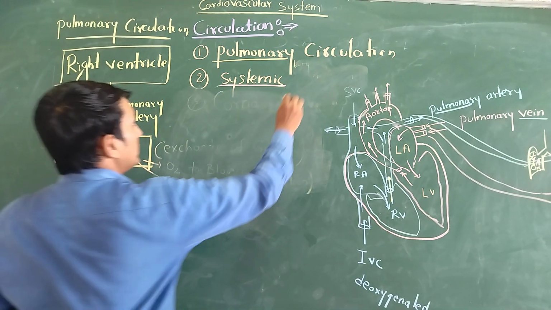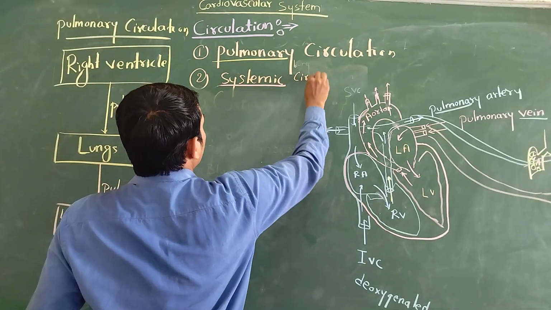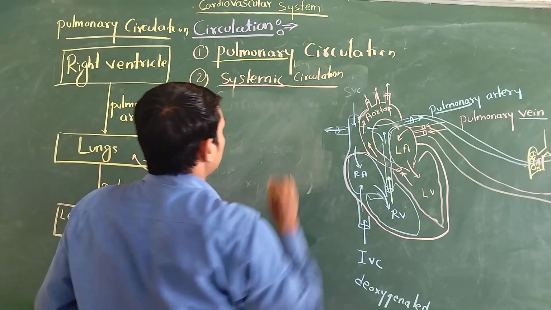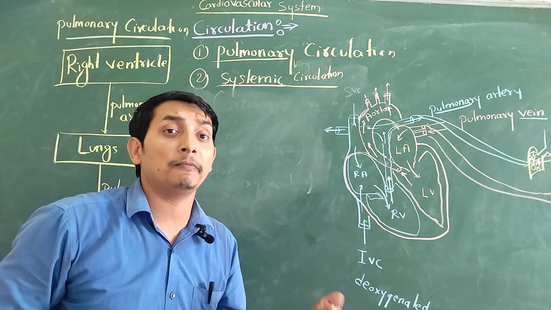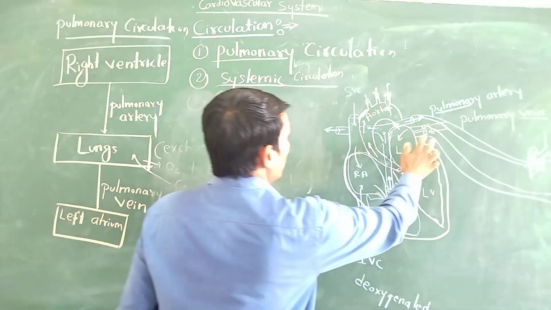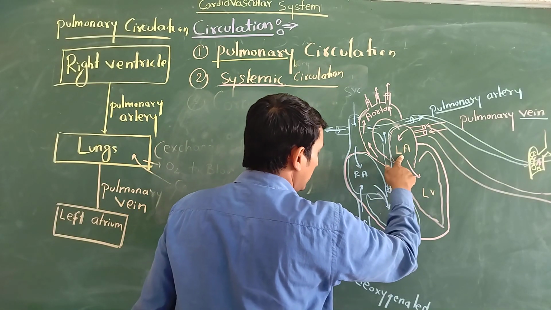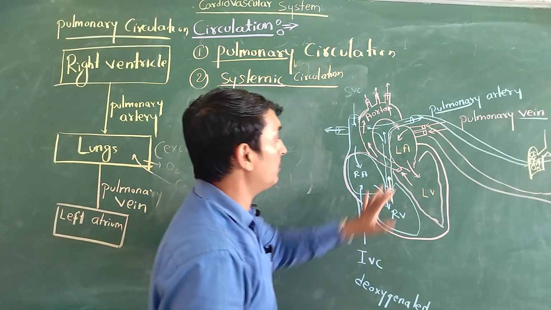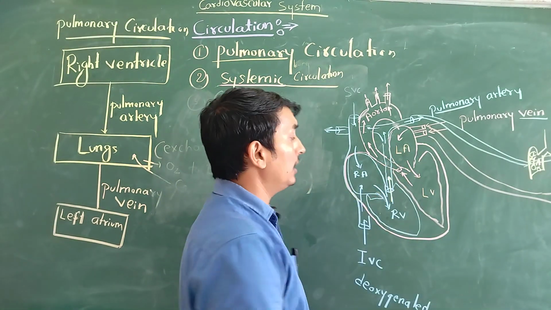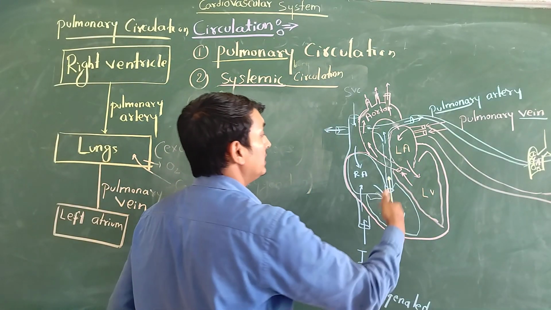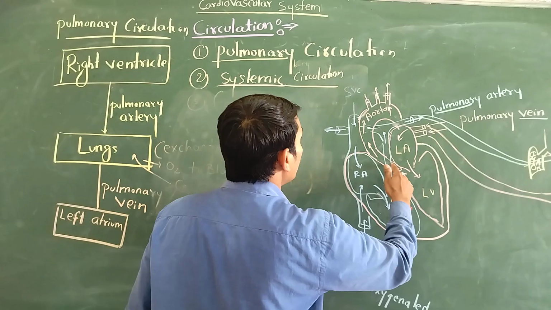So now systemic circulation. Again, every circulation starts from the ventricles. So here we have the left ventricle. The pulmonary vein collects blood and gives it to the left atrium. Now the left atrium pumps blood into the left ventricle. When the left ventricle contracts, blood is ejected and pumped into the aorta.